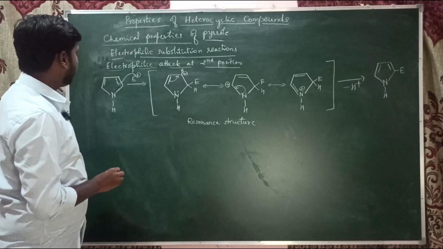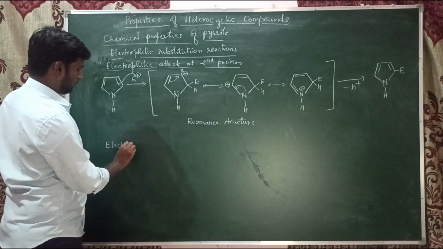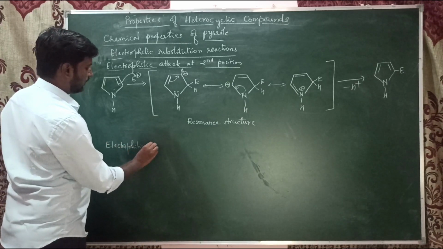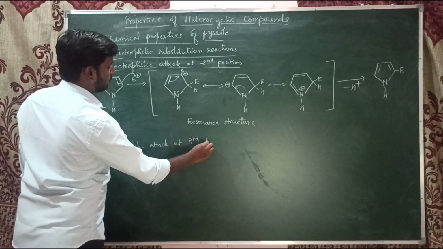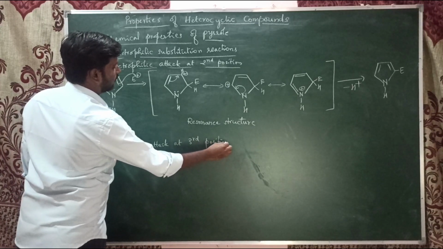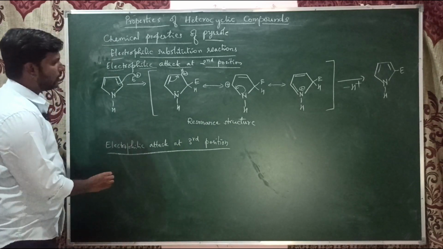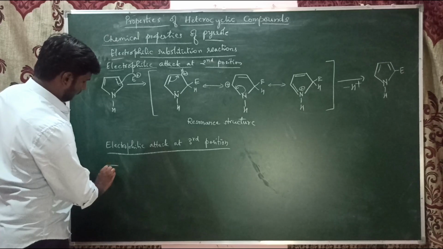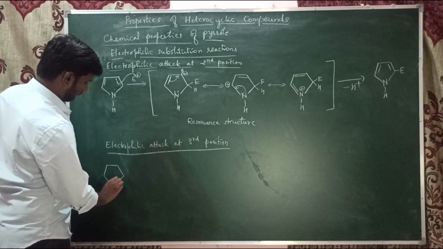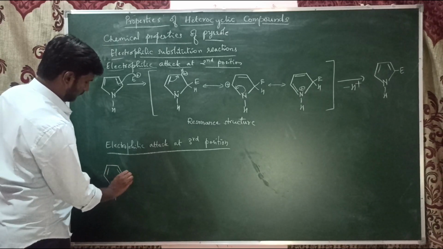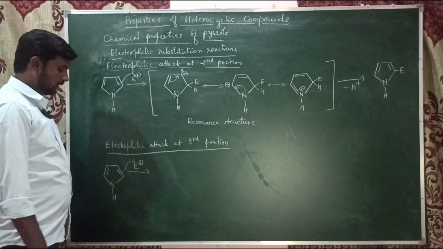So when this electrophilic attack takes place at the third position, or it is also equivalent to the fourth position, third and fourth are equal, second and fifth are equal. Now let us see when the electrophile attacks at the third position. So the electrophile is there, and it has attacked the pyrrole now.